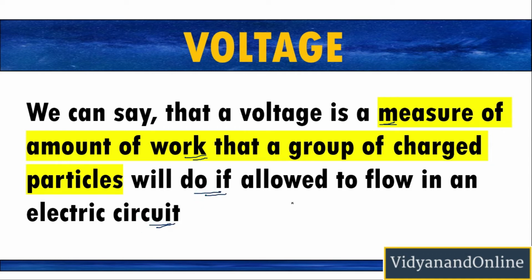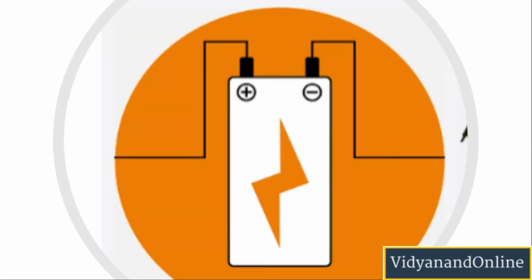So actually what happens is, we know that a conductor consists of a large number of electrons, but these electrons are not motivated to do some work. However, if you apply the battery here with a positive and negative terminal, then the electrons from this battery motivate the electrons inside this conductor to do some work, and this is called voltage. Thus, the charges are able to move in the electric circuit because they have been given some energy by the battery.